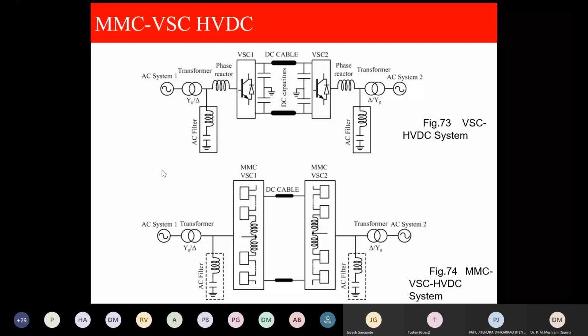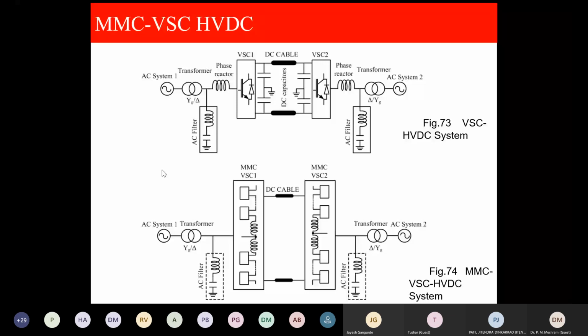So the first application is 201 level, that is 200 submodules in positive arm, 200 submodules in negative arm, and 3-phase is 400 multiplied by 3, 1200 submodules at the sending end. The same 1200 submodules at the receiving end. So the first application of MMC HVDC has 2400.